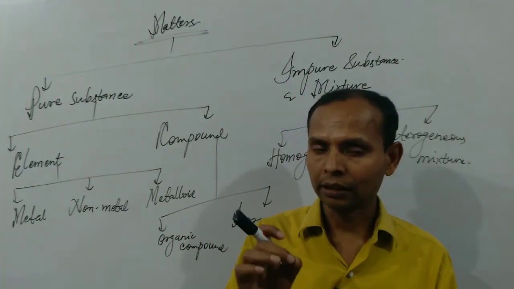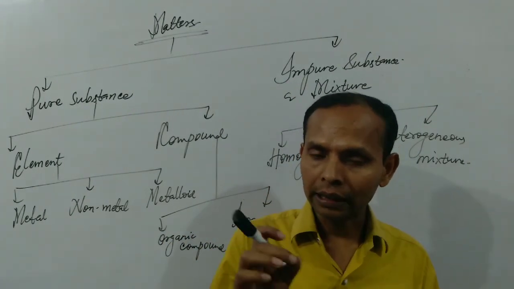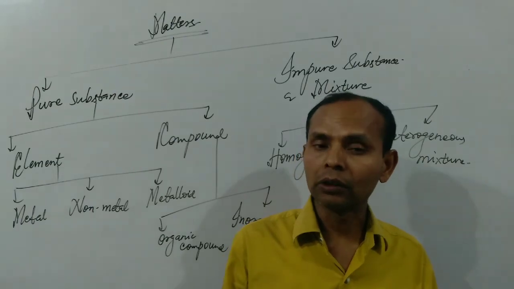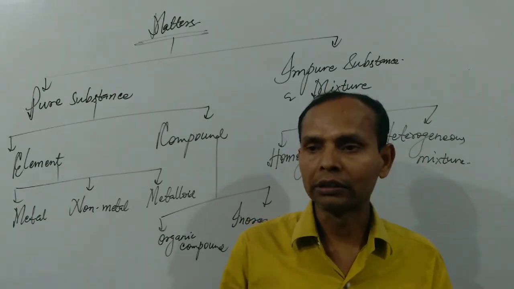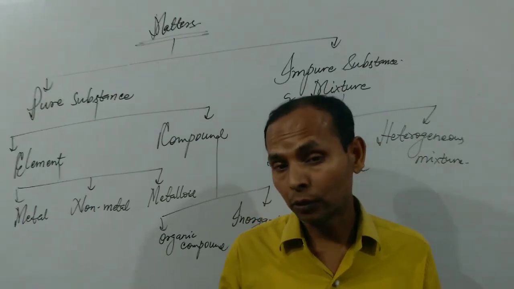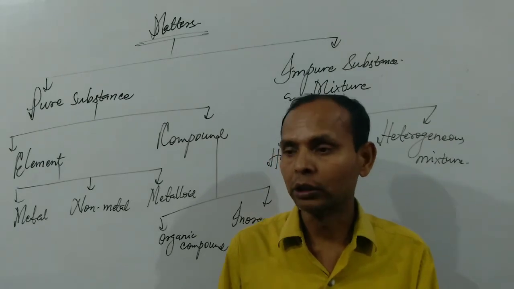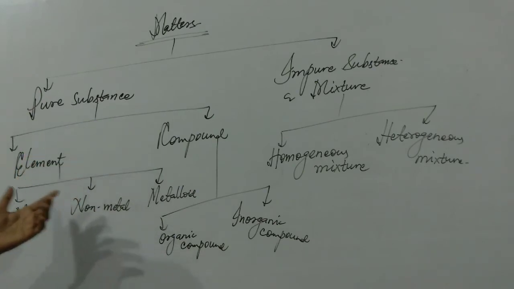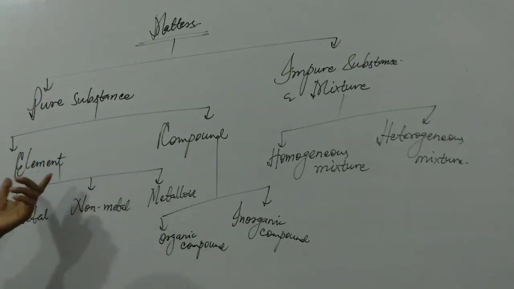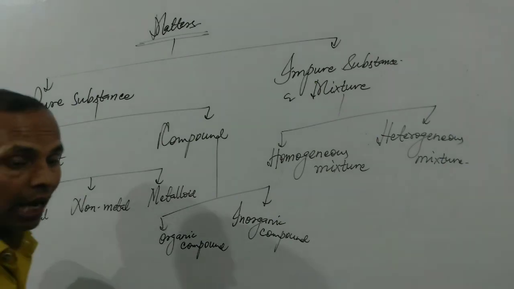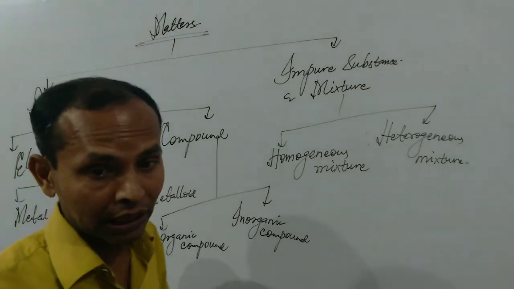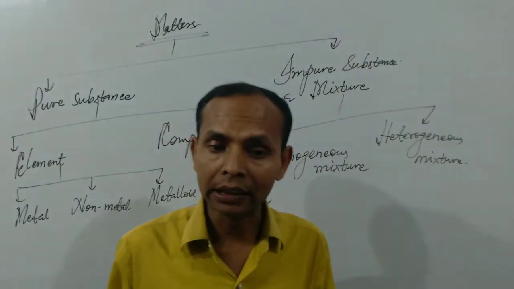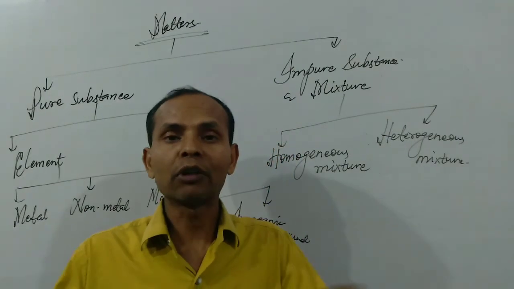So we can say in a line that all the elements and all the compounds are pure substances, and pure substances are those which have a fixed chemical composition. And further, pure substances have been classified into two parts, like element and compound. We can say that an element is a pure substance that cannot be divided into two or more simpler forms of matter.